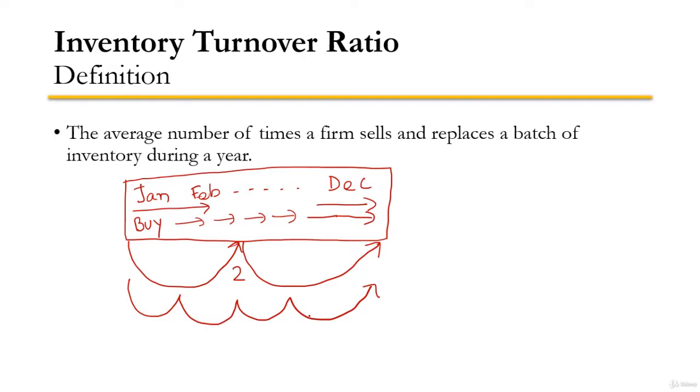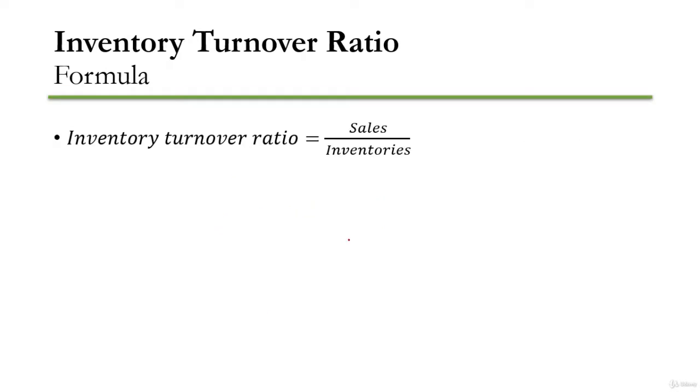Now we will see how to calculate the inventory turnover ratio from the information available in the financial statements. The inventory turnover ratio can be defined as the ratio of sales and inventories. So if you divide sales by inventories, then you will get the inventory turnover ratio.